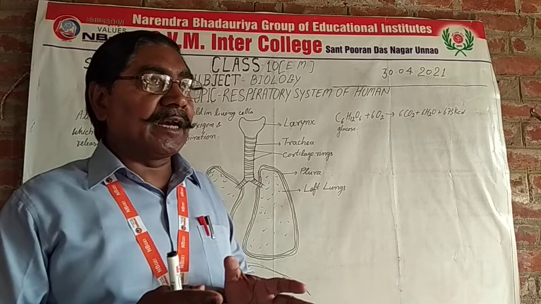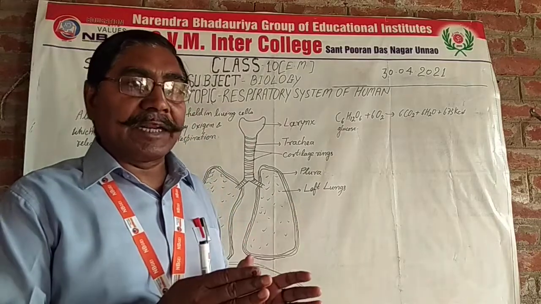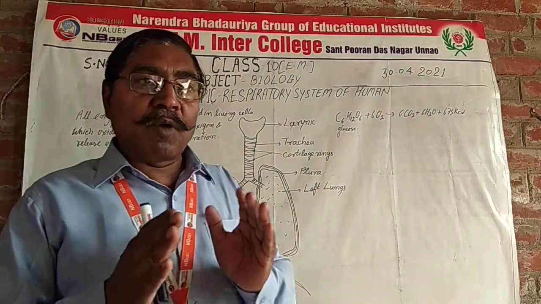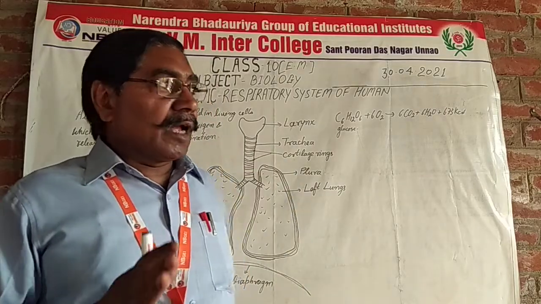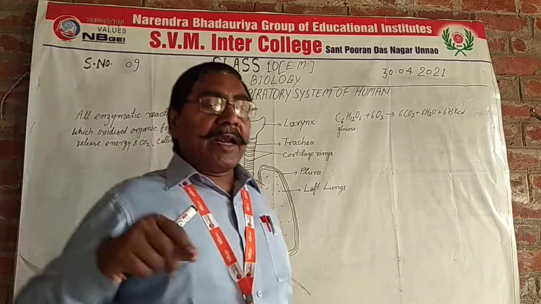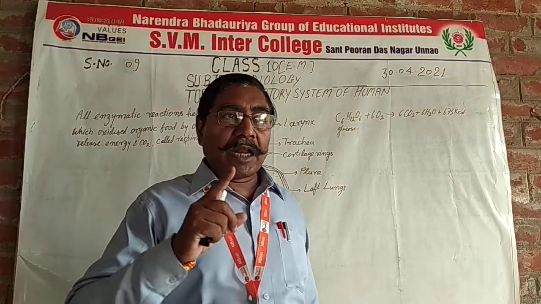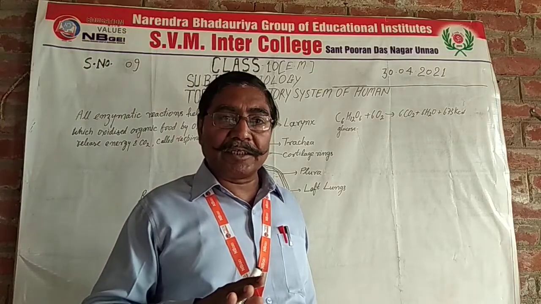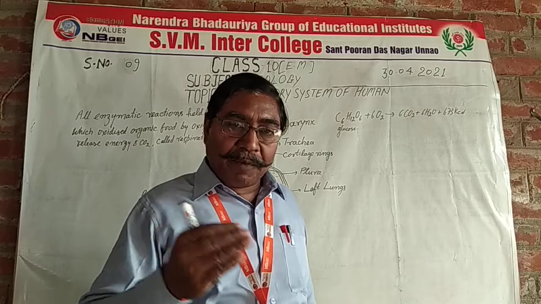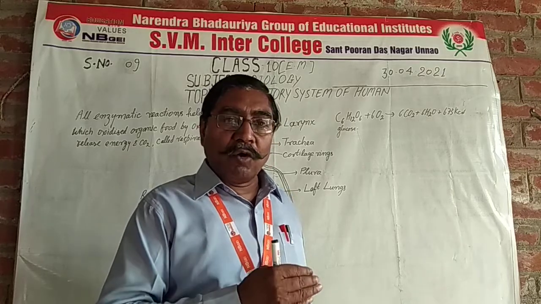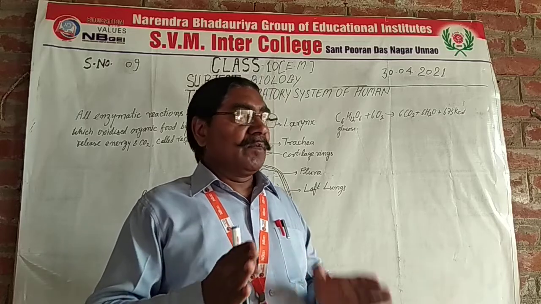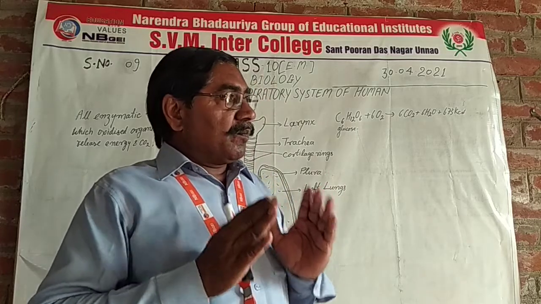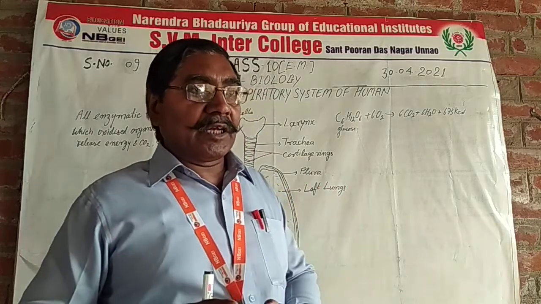The mucus layer restricts foreign particles and also moistens the air. After this, the turbinal cartilage and turbinal bones are present. As the air passes over the turbinal bones, the temperature of the air becomes equal to the body temperature.